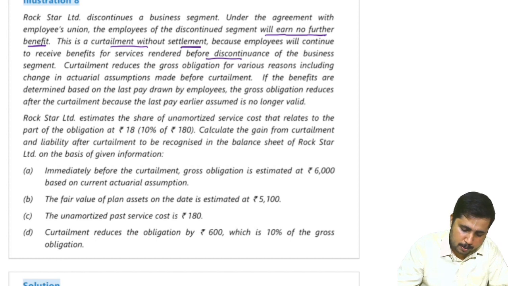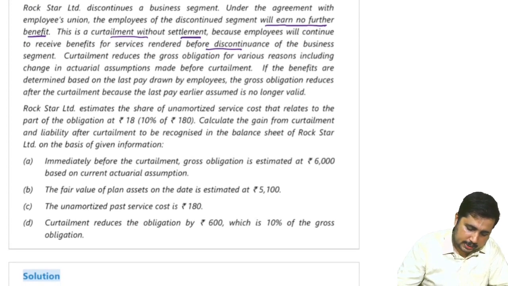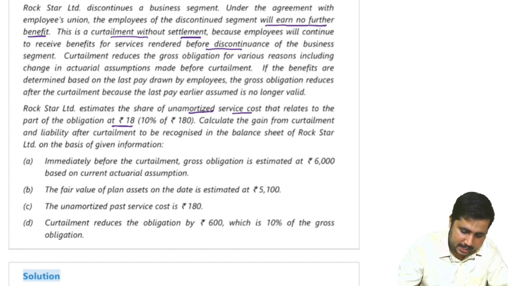Curtailment reduces the gross obligation for various reasons, including change in actuarial assumption made before curtailment. If the benefits are determined based on the last pay drawn by employees, the gross obligation reduces after the curtailment because the last pay earlier assumed is no longer valid. Rockstar Limited estimates the share of unamortized past service cost that relates to the part of the obligation at rupees 18. Calculate the gain from curtailment and liability after curtailment to be recognized in the balance sheet of Rockstar Limited on the basis of given info.